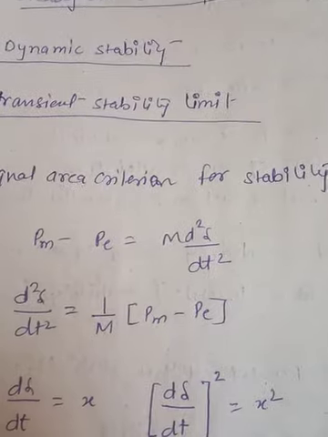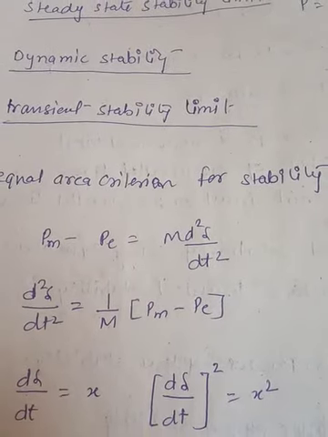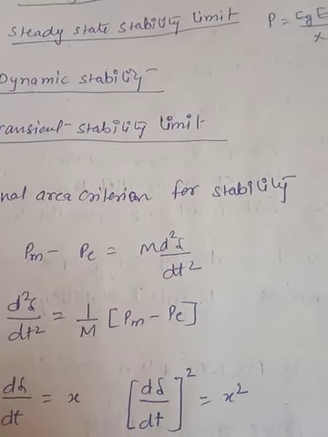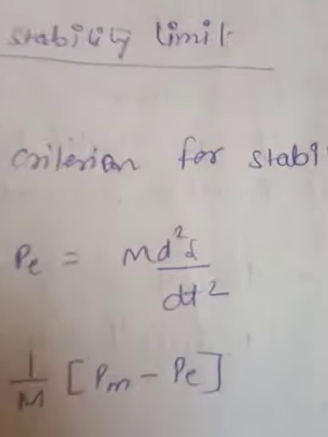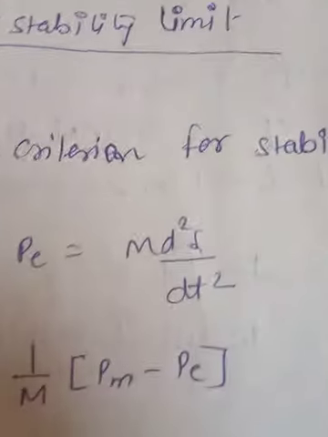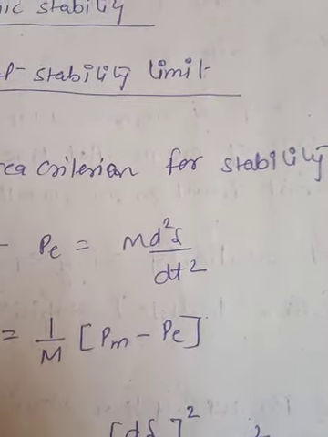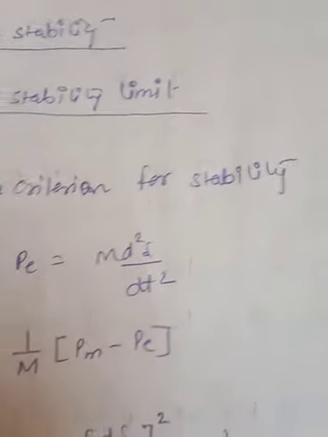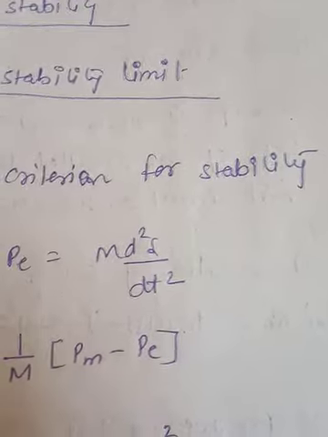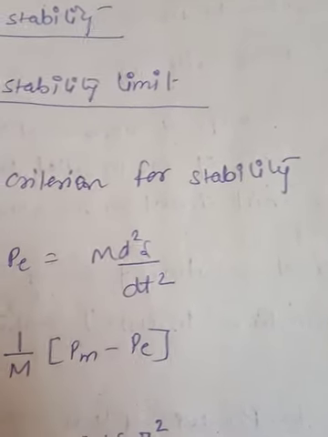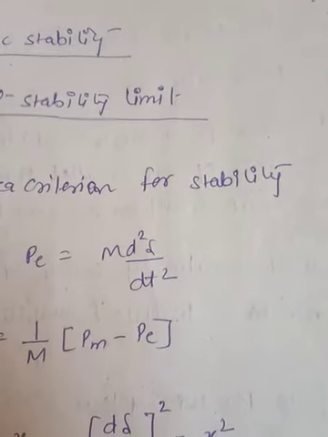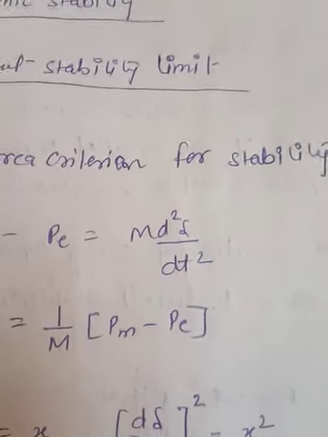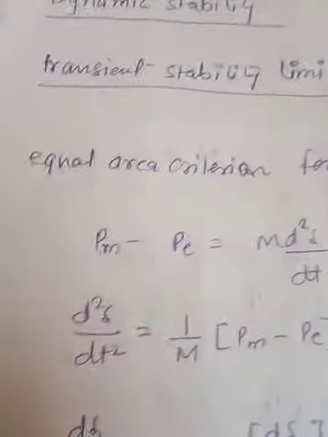Now for example, if I am talking about large disturbances, as we have already discussed, they are a sudden change in the load, loss of generation, loss of excitation, loss of transmission facility, any switching operation and fault. The effect of a large disturbance, lasting for a short duration, causes transient instability. So these are the effects which will cause the transient stability limit.